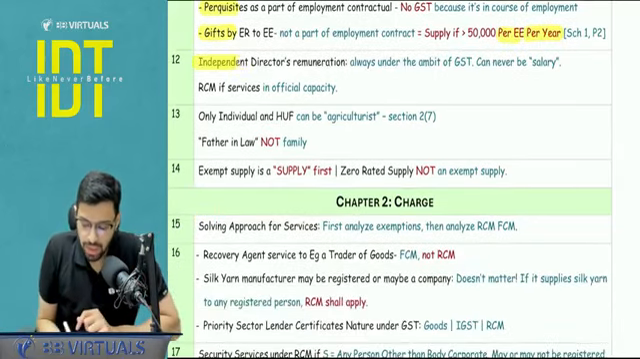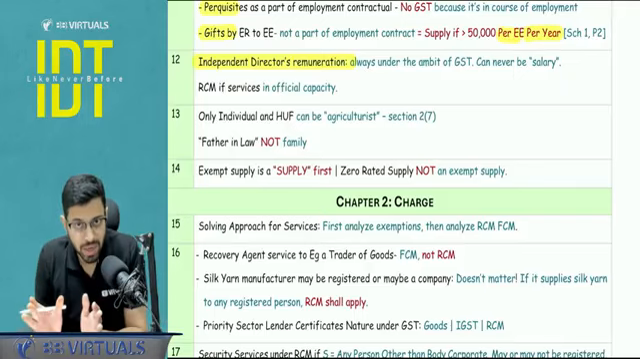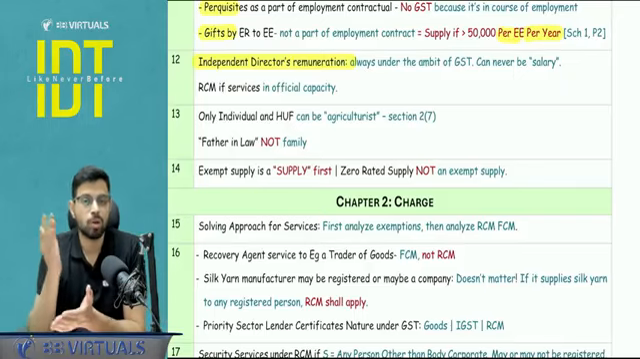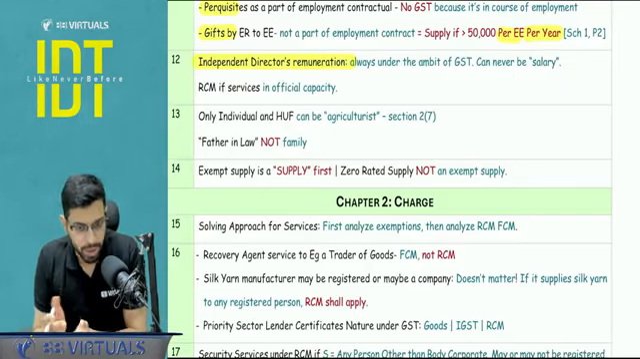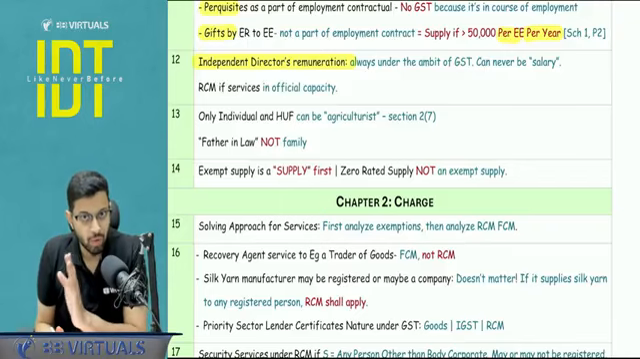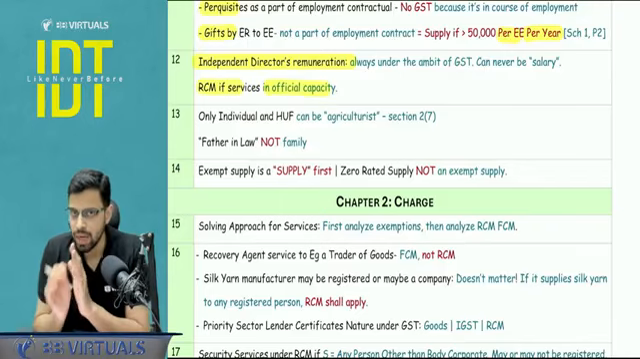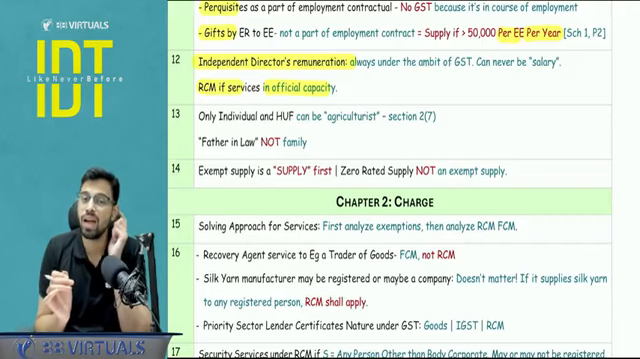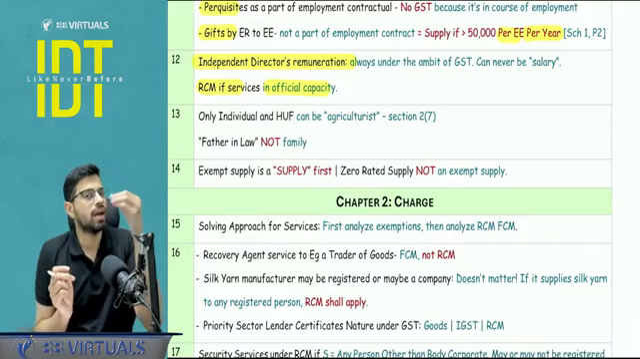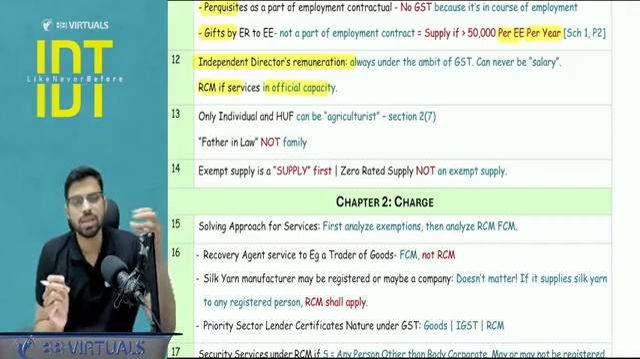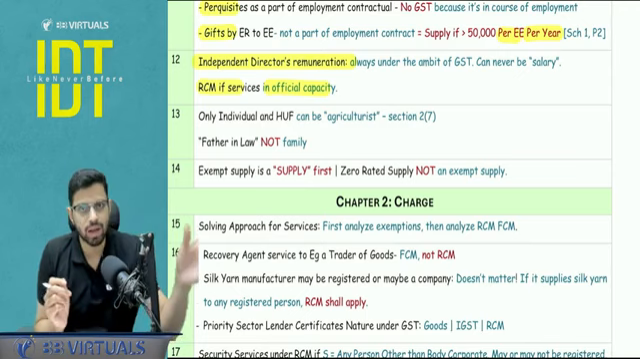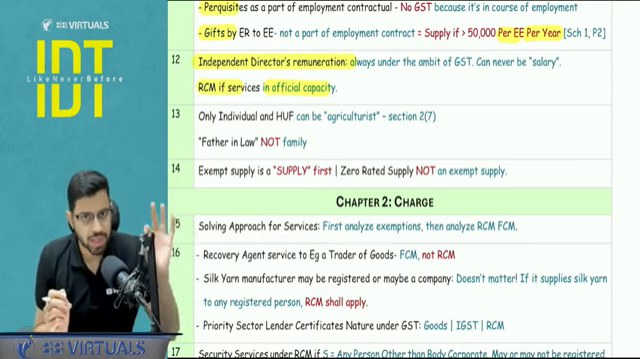Next, independent director remuneration will always be under GST. It can never be under salary, because an independent director can never be an employee. This is said by Section 149(6) of the Companies Act 2013. And RCM will apply for any director remuneration only when it is under official capacity. If the director is giving some personal capacity services, not in respect of his post of director, that will go under the forward charge mechanism.